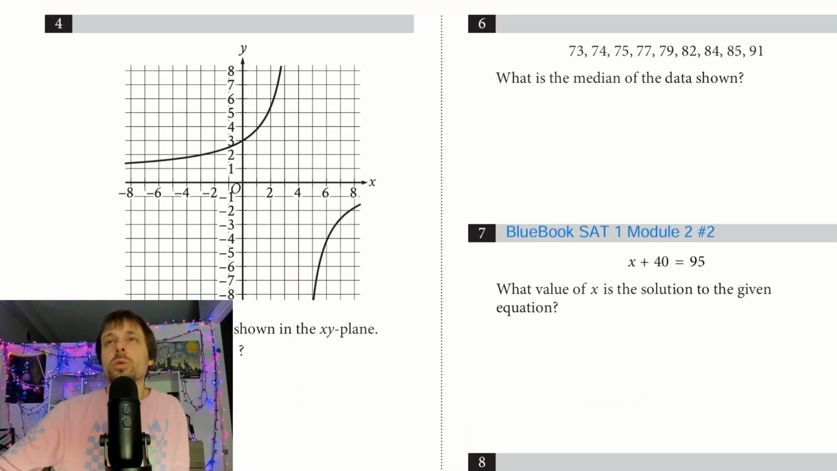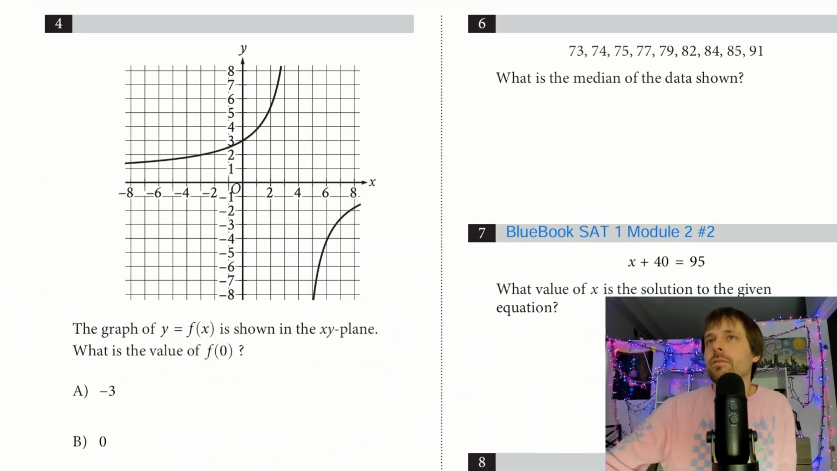And going to 14, a very interesting graph. Let's see what's going on here. But it's only question 4, so they're probably not going to ask us about the function for this graph. F of x is shown. What is the value of f of 0?